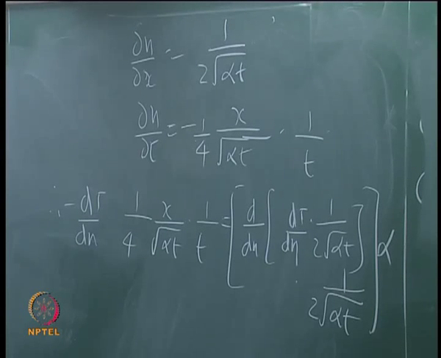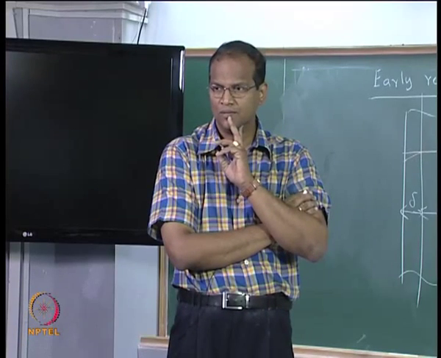You can just write it as d square T by d eta square on the right hand side, correct?